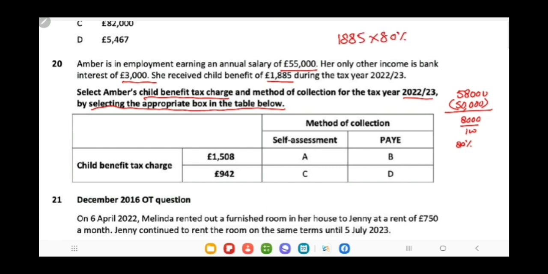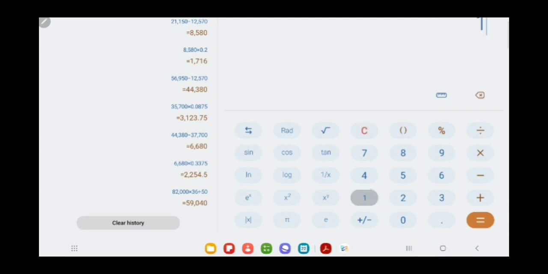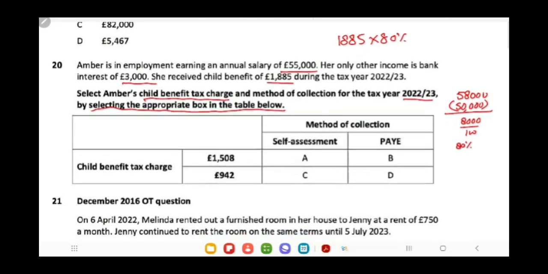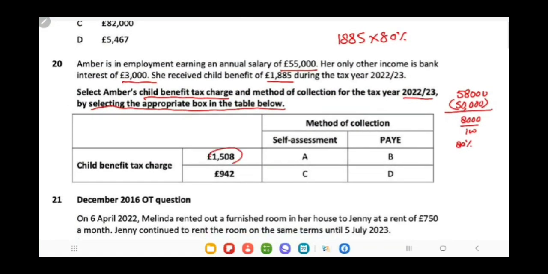So, that will be 377, 80%, 1508. So, 1508 is your answer, and the method of collection is self assessment for her. So, A would be your answer.